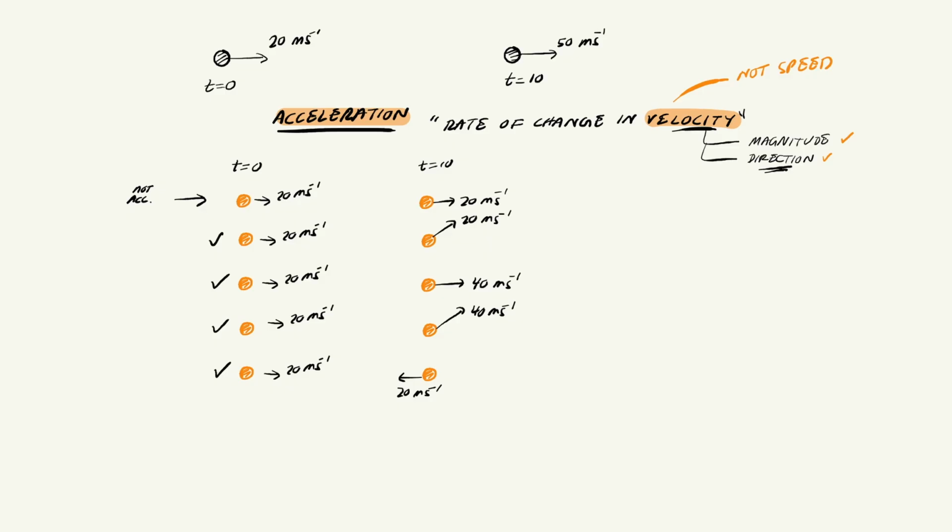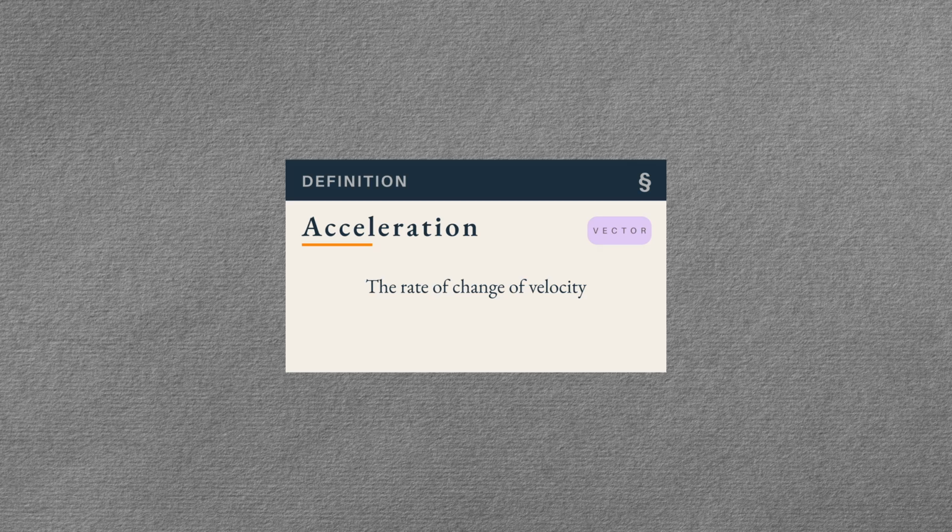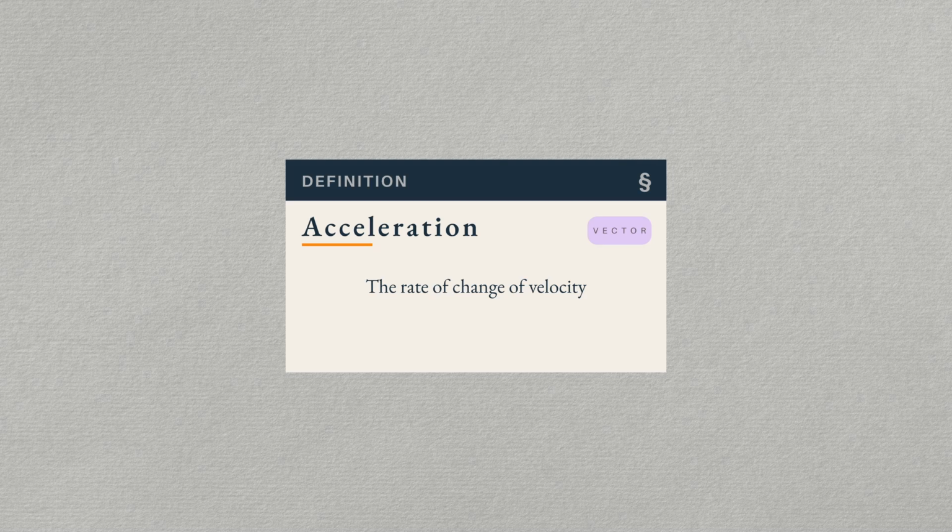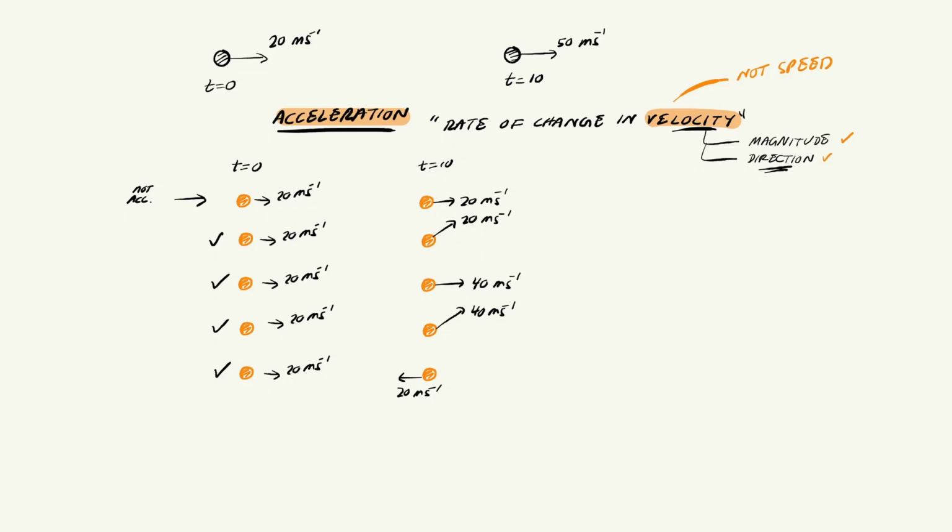This is exactly why the definition matters so much. If acceleration were about a change in speed alone, scenarios 2 and 5 wouldn't count, because the speed in both cases is still 20 meters per second. But because acceleration is about a change in velocity, and velocity includes direction, all of these, except the first, are examples of acceleration. So, to state it clearly one more time, acceleration is the rate of change of velocity, not speed. Velocity.